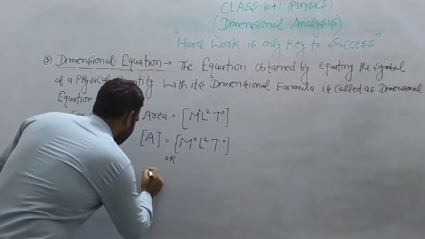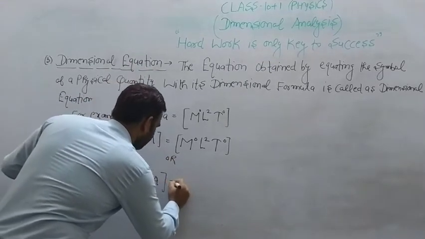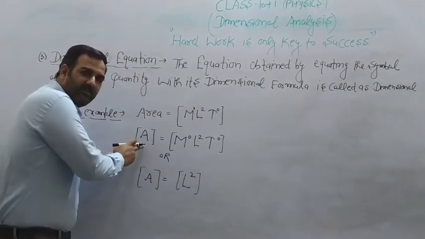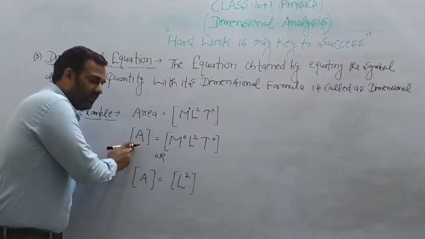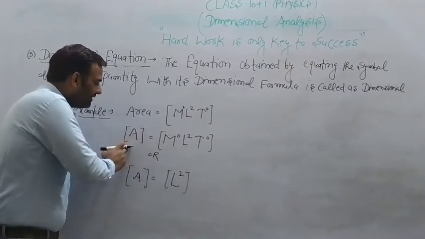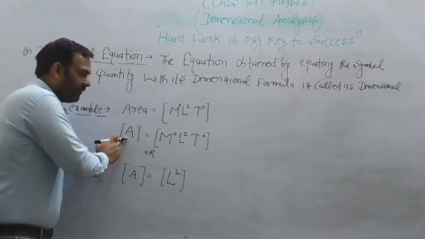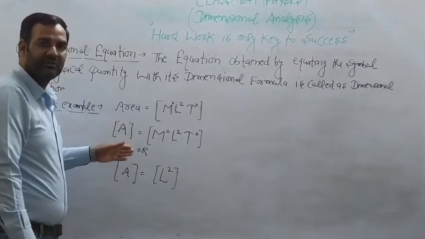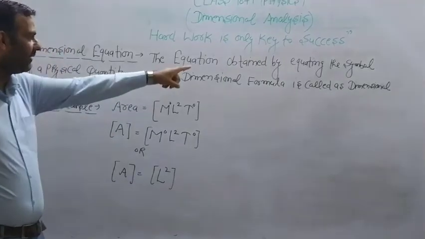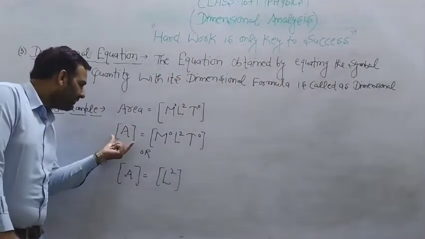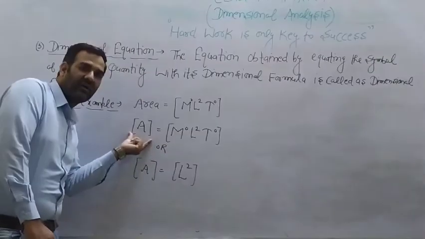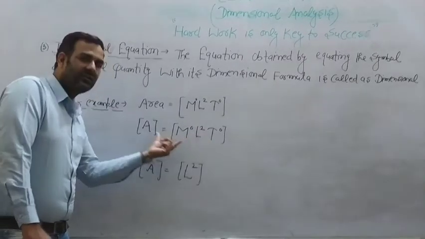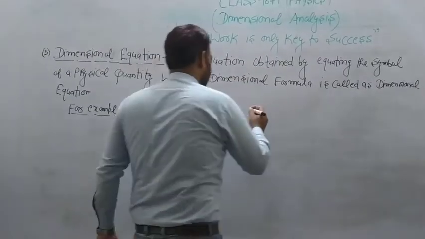You can also write it as A is equal to L square. So here the symbol of a physical quantity is equated with its dimensional formula. This is known as the dimensional equation. The equation obtained when the symbol of area is equated with its dimensional formula is the dimensional equation. Take one more example, force.